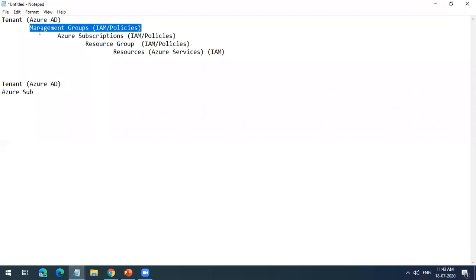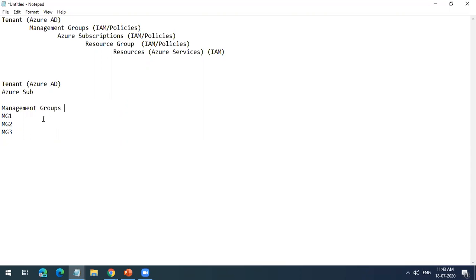I'm just repeating it again. I created a management group. I can create management group 1, management group 2, management group 3.